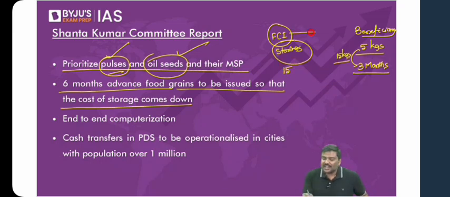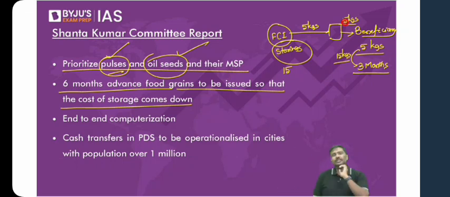Monthly, it has to transport 5 kgs like this. Expenditure will be incurred. It has to distribute 5 kgs every month to me. So can I simply say that for every month, for 3 months, expenditure will be incurred. Month by month, expenditure will be incurred. Rather than this system, what this committee says is, let's say harvesting is done. You have a lot of food grains in the market now. Purchase the food grains for me.